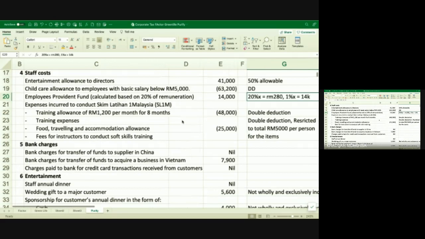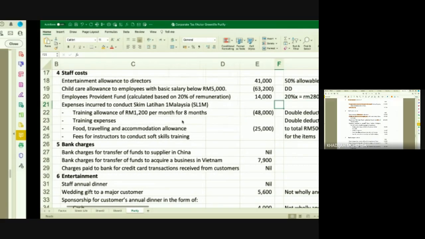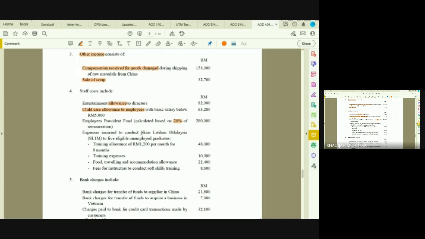Okay, this one is a bit confusing where you have the expenditure under SLIM. Alright, so you have to look at this SLIM, Skim Latihan Satu Malaysia, where the government gives out this scheme in order to promote those graduates who are unemployed. So we want to encourage companies to take up those unemployed graduates to work with them. Alright, so in this case, the government says that for those who are involved in this scheme, they are given double deduction on certain expenditure incurred. Alright, so what are the expenditures incurred?